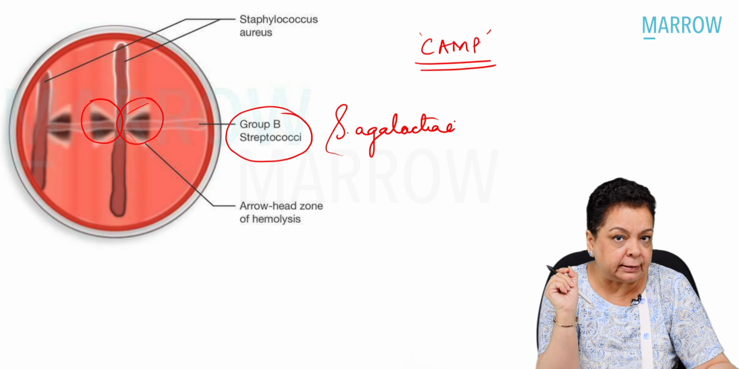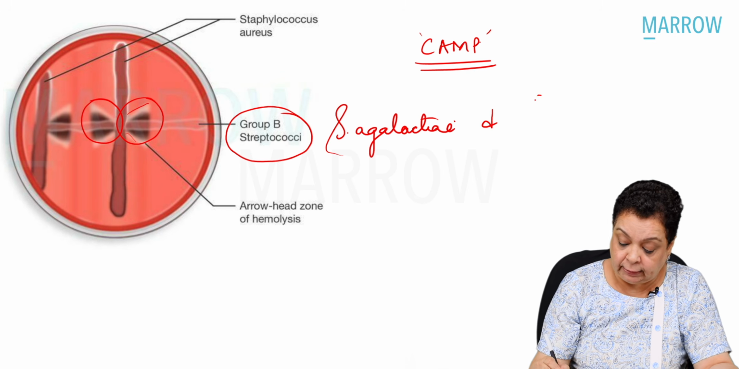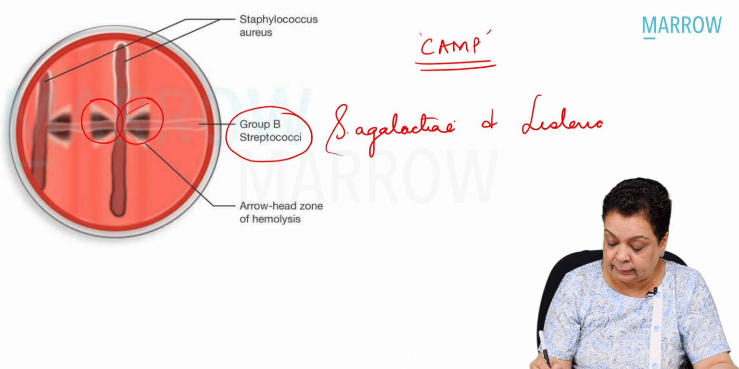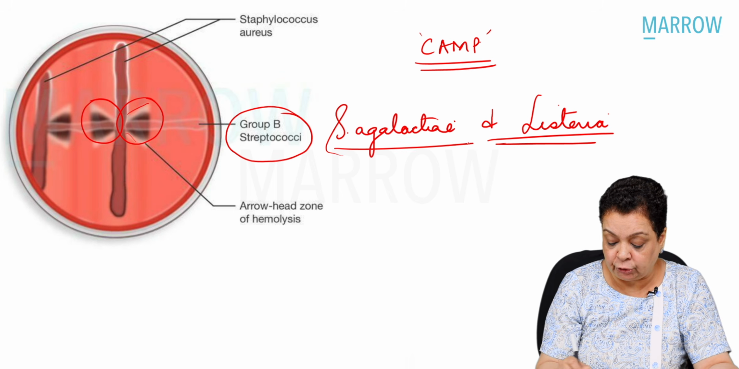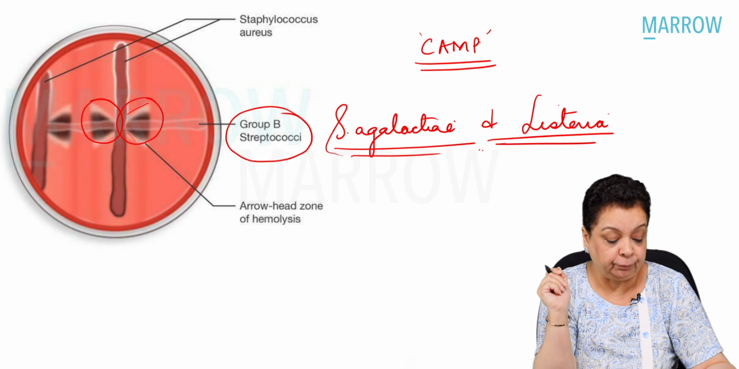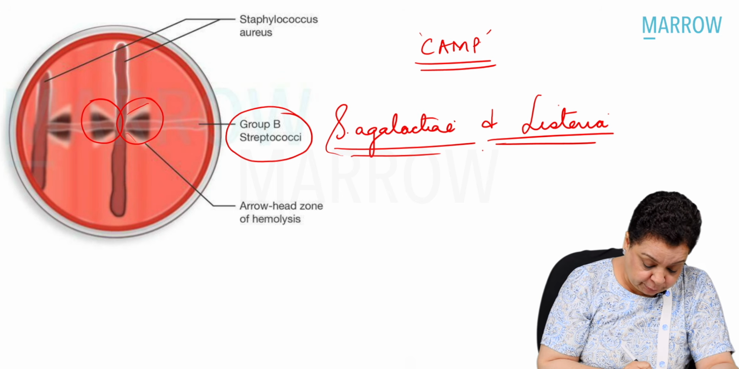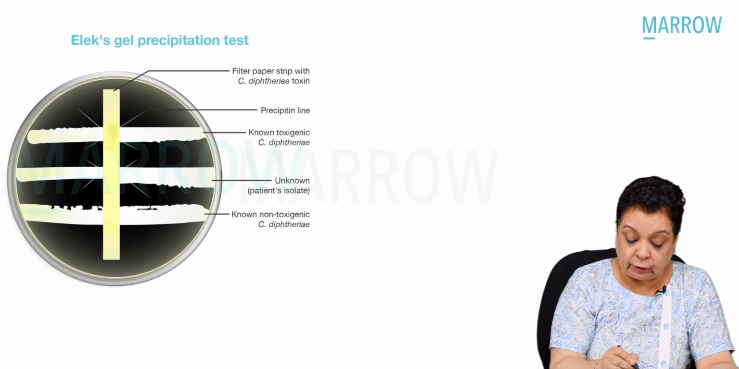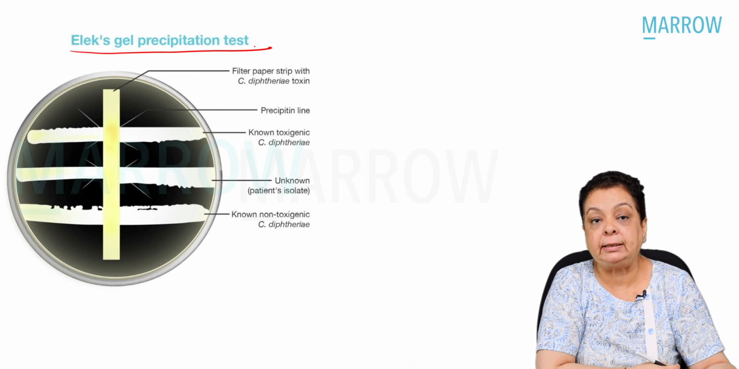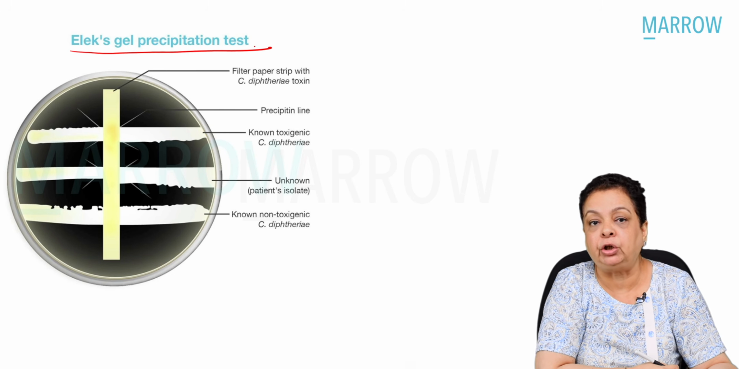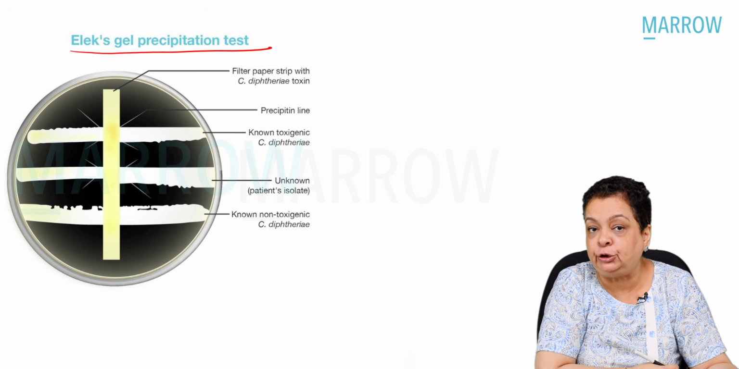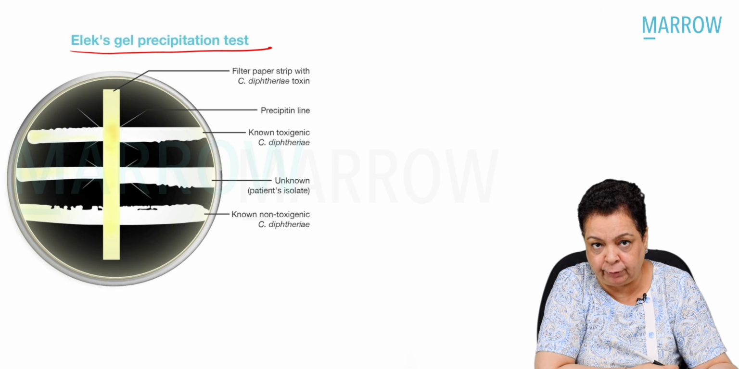The same CAMP test is also positive for Listeria monocytogenes. Okay, so CAMP test is positive for both these bacteria. Next test that was mentioned out here in the option was Elek's gel precipitation test. This is a test which is used for determining the toxigenicity of Corynebacterium diphtheriae.